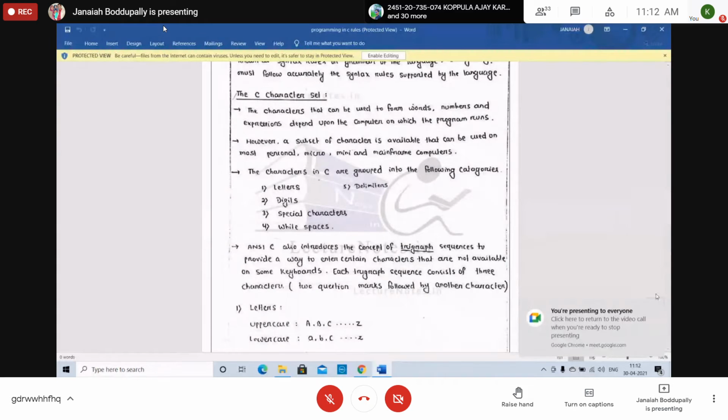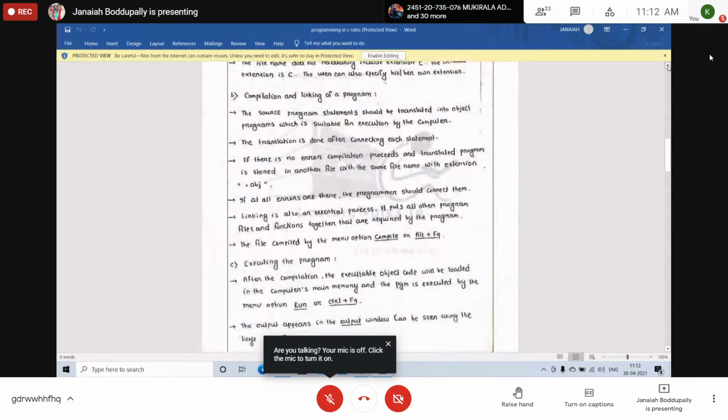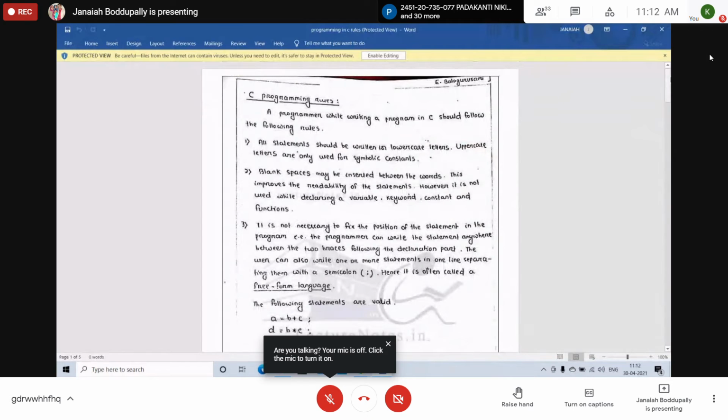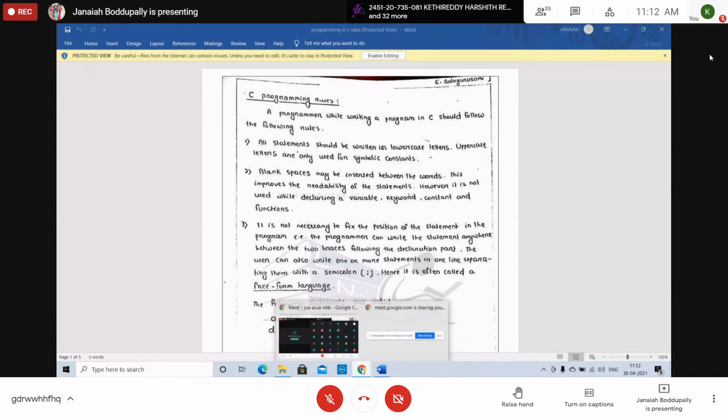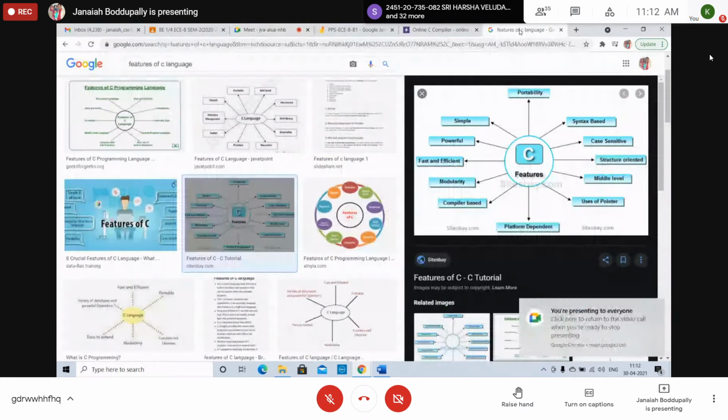So I'll start with the features, and why we use C. C was developed by Dennis Ritchie in 1972, based on previous languages. Before that we used some languages like COBOL, Fortran, and BASIC, right? Then some C programming rules, how we use them. Before that, we'll just study what C is: what is C programming, and what are the major features of C programming?